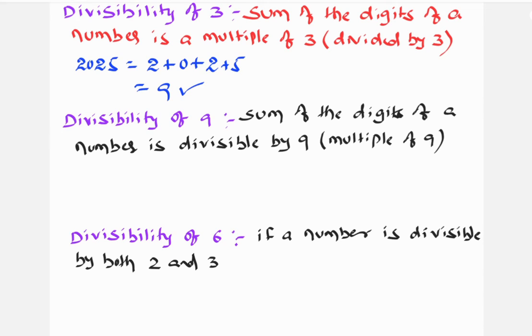Now coming to the divisibility of 9. Now, sum of the digits of a number, if it is divisible by 9, then the number is also divisible by 9. అంటే సంఖ్యలోని అంకెల మొత్తము 9తో భాగింపబడితే ఆ సంఖ్య కూడా 9 చే భాగింపబడుతుంది. సేమ్. సో we are adding every digit.